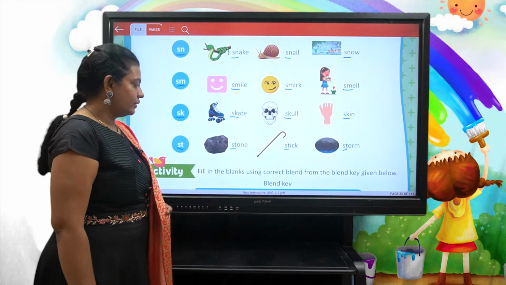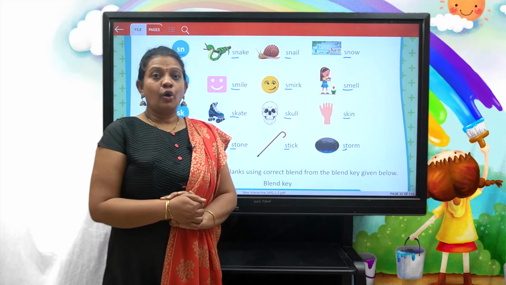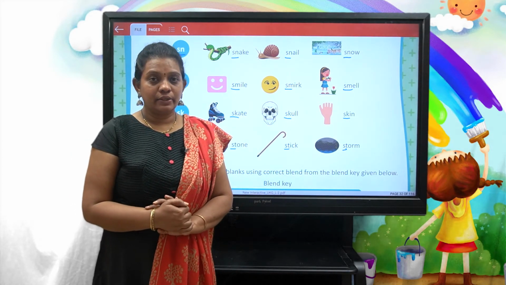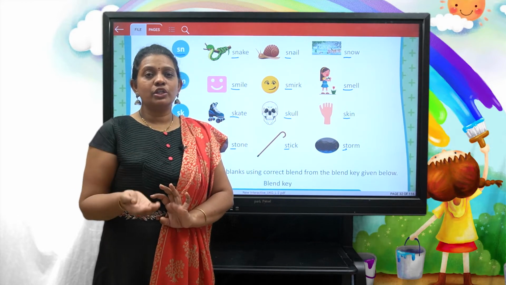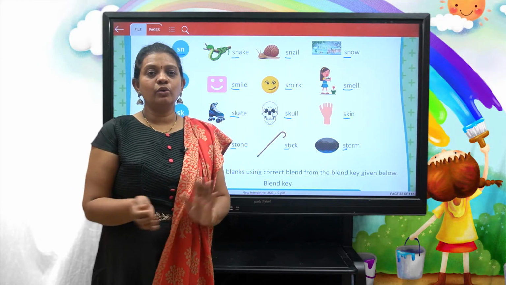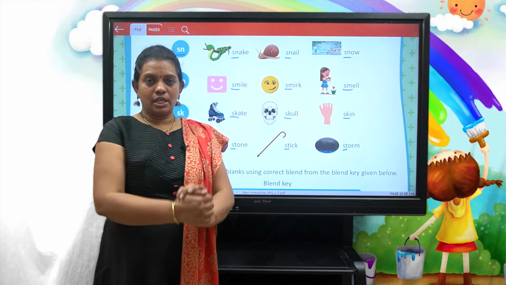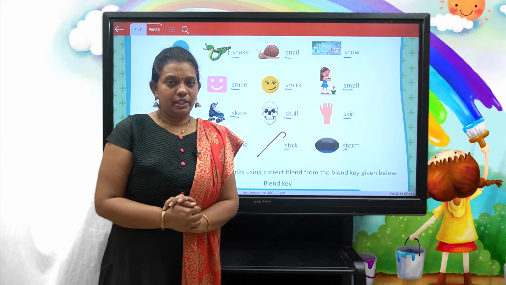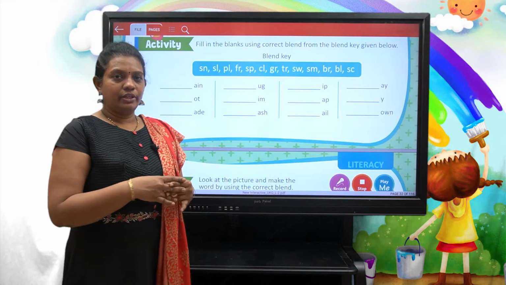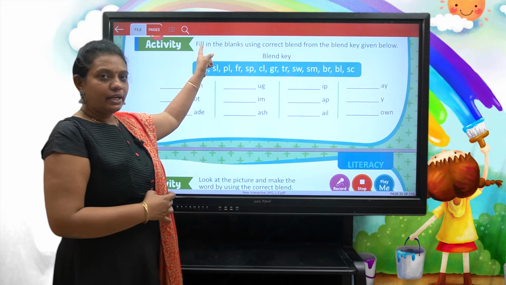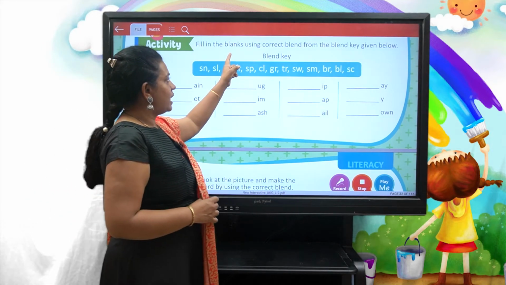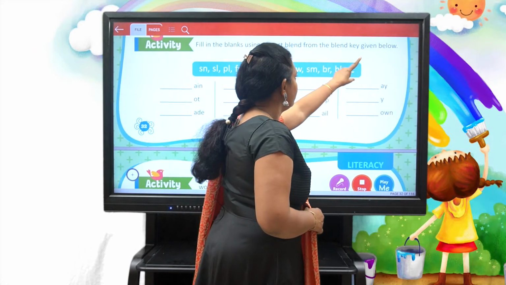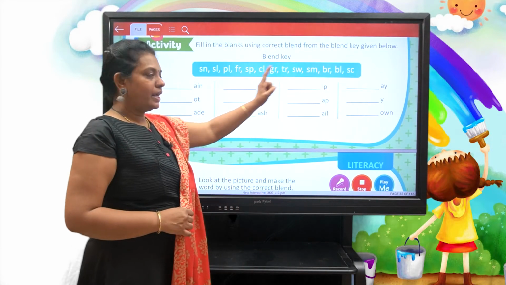Okay, children, now I hope you understood what consonant blending is and how you get a new sound when you blend two consonant sounds. Am I right, children? So let us do a hands-on activity. Here we have an activity given, let me read and explain it to you. Fill in the blanks using the correct blend from the blend key given below. So this is the blend key.